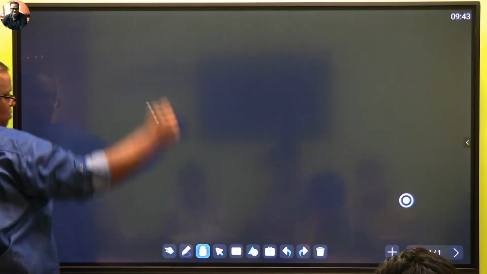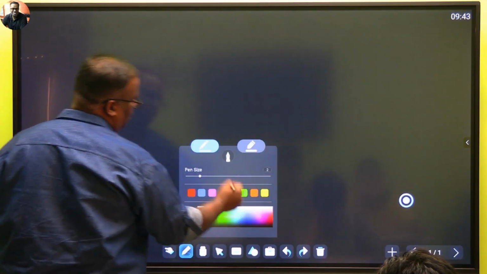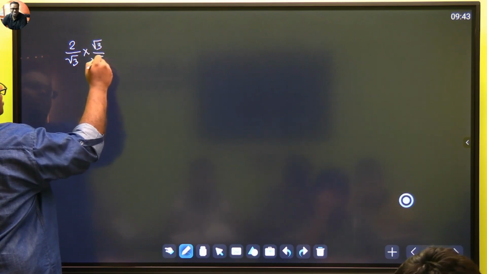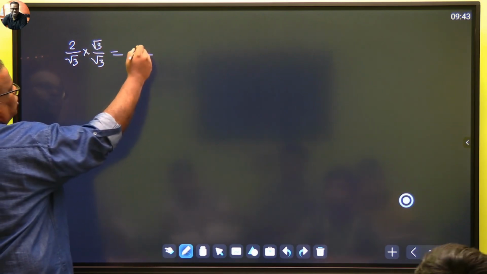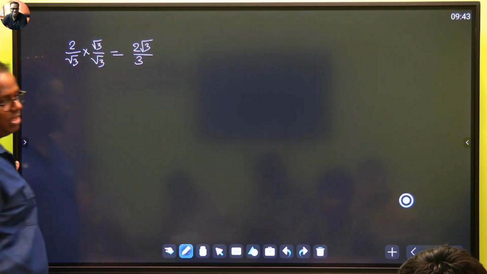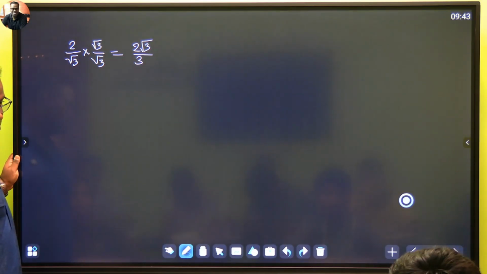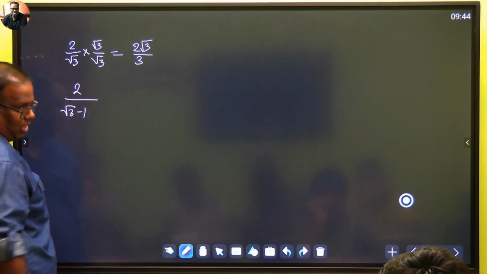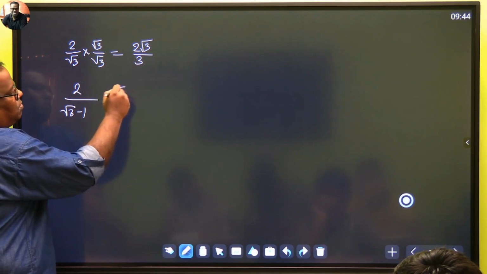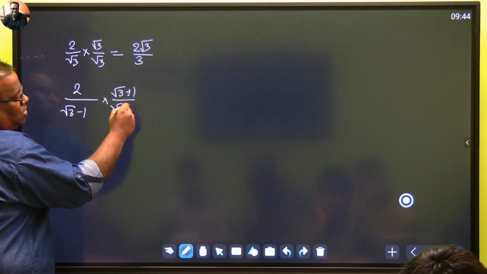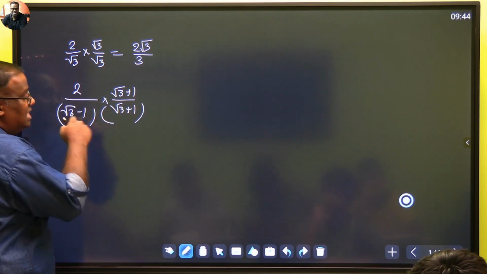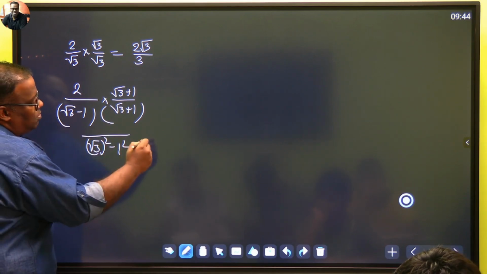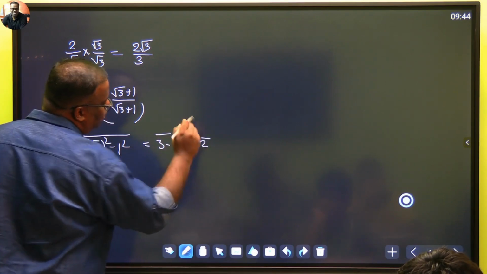Let's say somebody gives me a number, from the very, very basics. Say it is 2 upon √3. Rationalize means the denominator should become a rational number. Whatever is on top, we don't bother about. If the number were 2 by √3 minus 1, then we multiply by the conjugate, √3 plus 1 on top and bottom. Why do we do this? Because this is the format a plus b into a minus b, which gives √3 square minus 1 square. Ultimately it will be 3 minus 1, which is 2, a rational number.